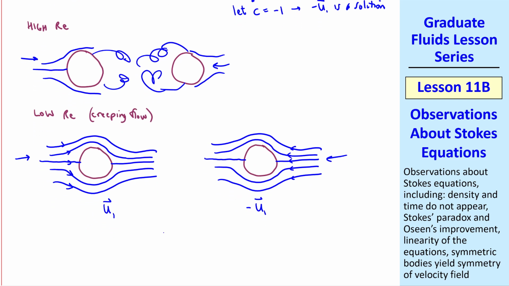Another way to write this is u1 of x equals u1 of negative x because of the left to right symmetry, assuming of course that x is at the center of the body. Keep in mind that this holds only for symmetric bodies.